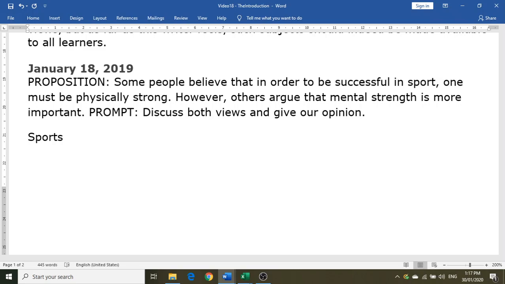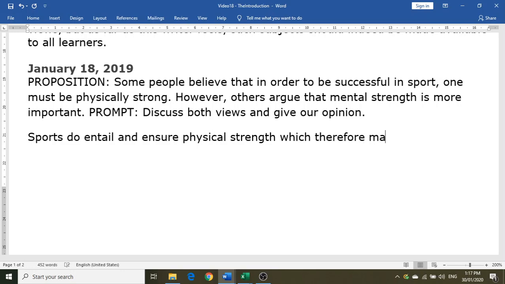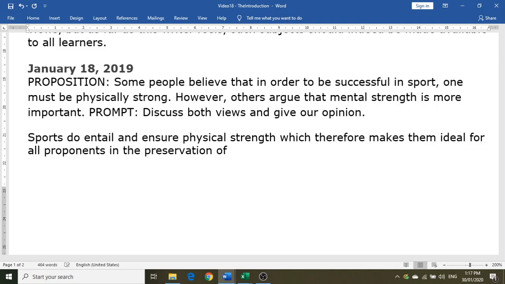Sports do entail and ensure physical strength, which therefore makes them ideal for all proponents in the preservation of physical health there.